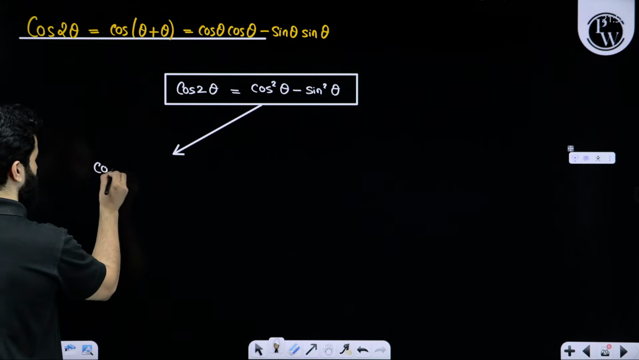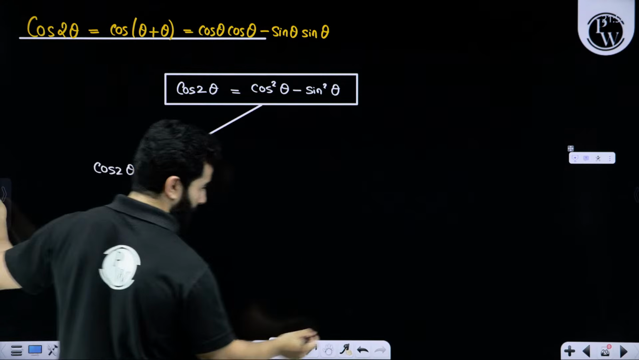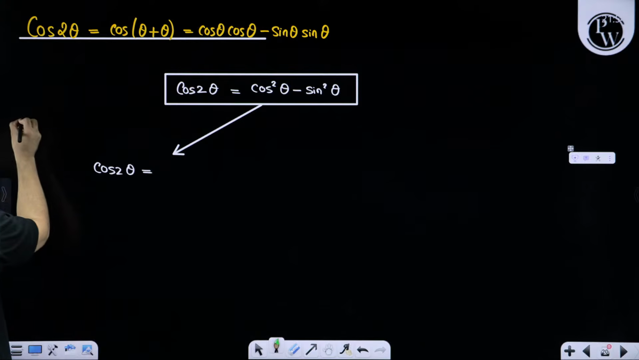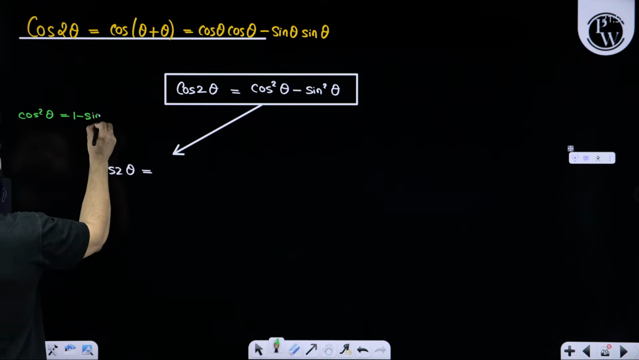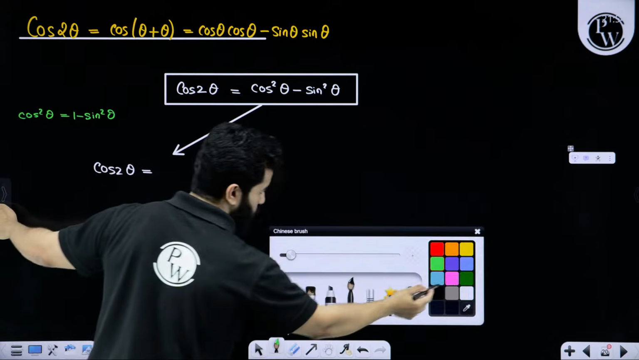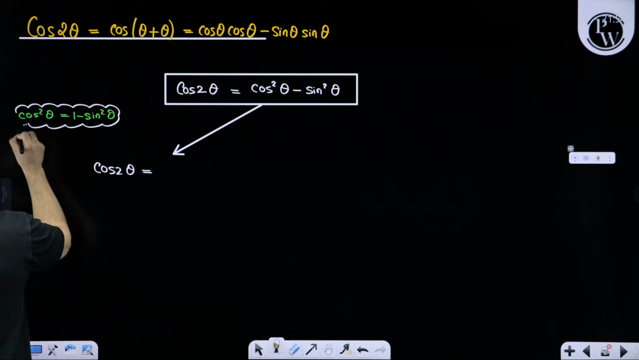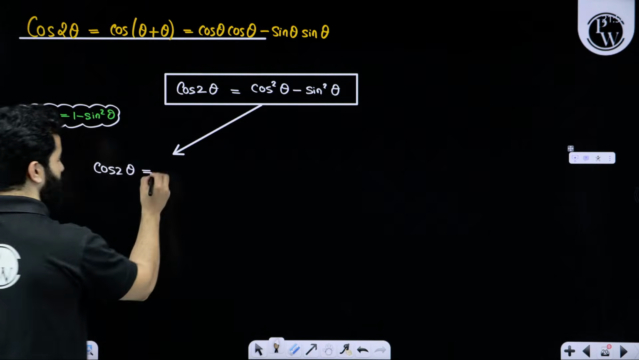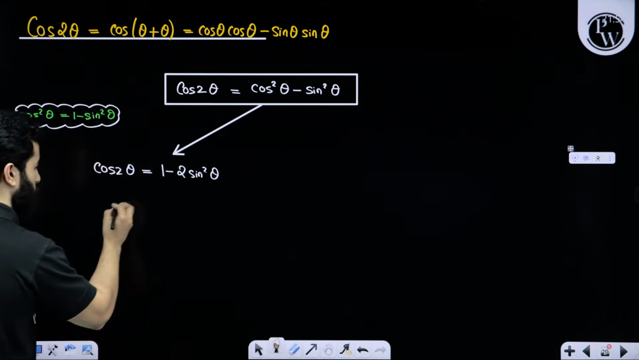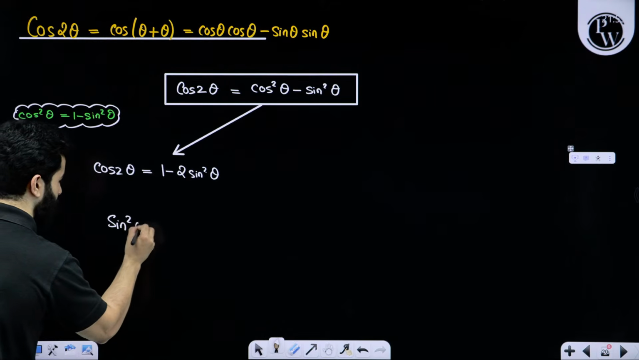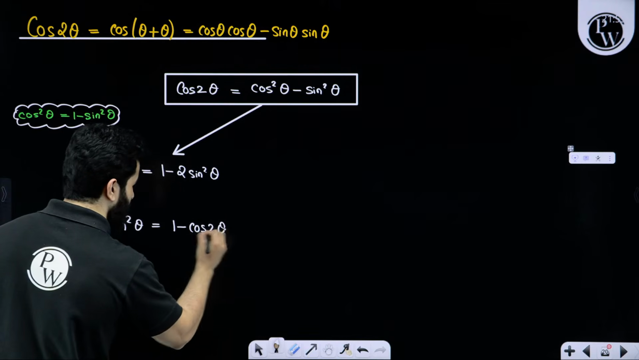We can also use it in different ways. Cos 2 theta can be written as, my dear friends, cos square theta, which I'm going to write as 1 minus sin square theta. So cos 2 theta can be written as 1 minus 2 sin square theta. Further, you can rewrite this as sin square theta is equal to 1 minus cos 2 theta divided by 2.